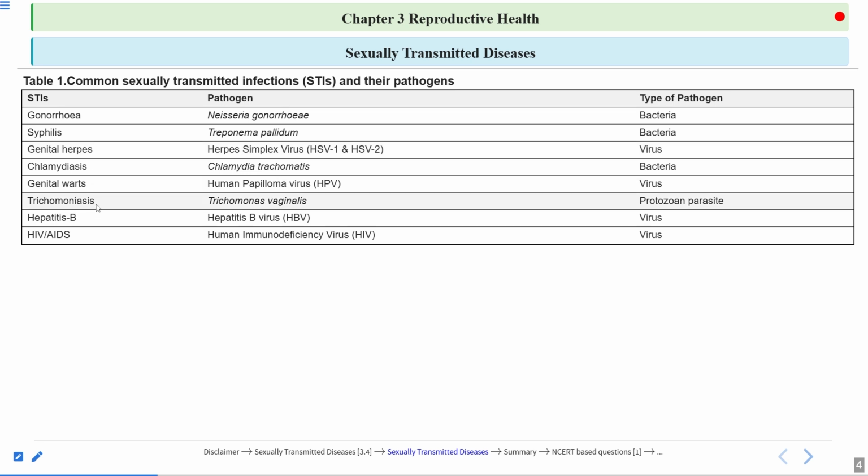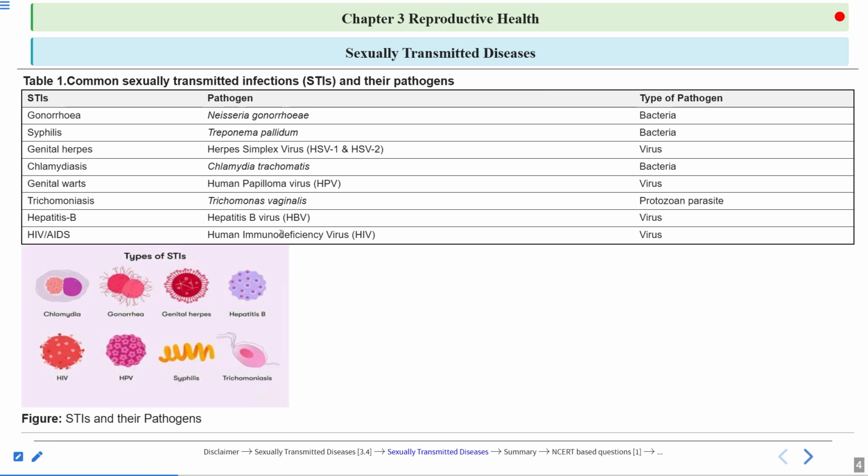The next one is trichomoniasis. Remember this. This is caused by a protozoan, and the name of the protozoan is Trichomonas vaginalis. Then hepatitis B. This is a viral disease caused by hepatitis B virus, abbreviated as HBV. Then HIV, sometimes commonly called AIDS. This is caused by a virus, human immunodeficiency virus, abbreviated as HIV, and this virus is a retrovirus, which means it consists of RNA as the genetic material. So you should remember this table. This is very important. Questions can come from here.